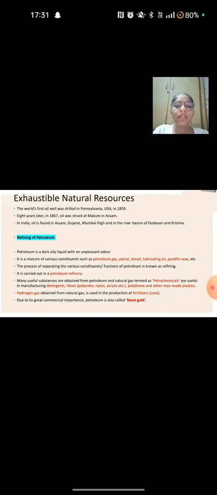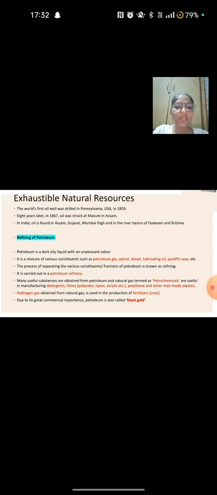Next, the world's first oil well was drilled in Pennsylvania, USA in 1859. 8 years later, in 1867, oil was struck at Makum in Assam. In India, oil is found in Assam, Mumbai High, and in river basins of Godavari and Krishna.